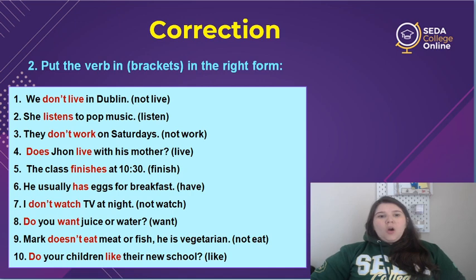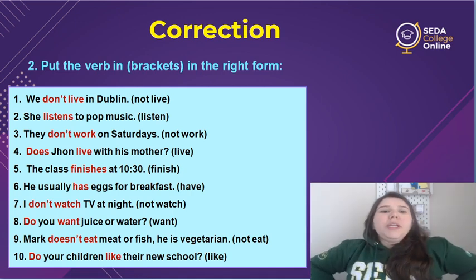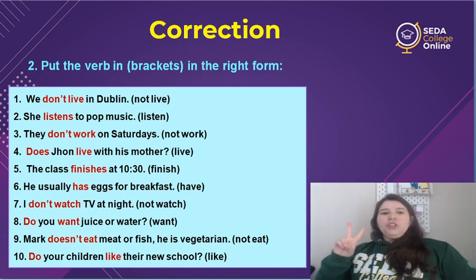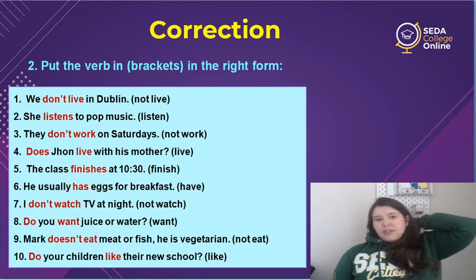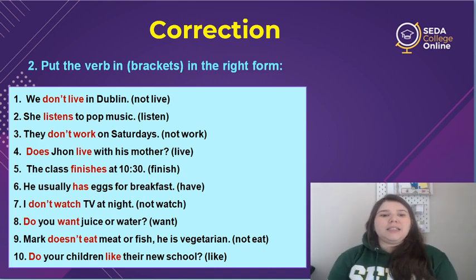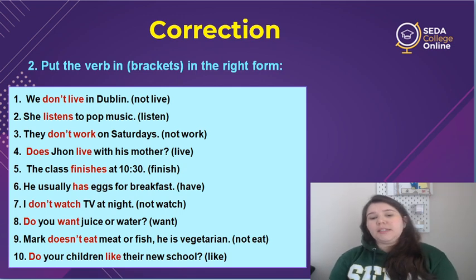Oh, good. Okay, so listen and repeat with me. 1, we don't live in Dublin. 2, she listens to pop music. 3, they don't work on Saturdays. 4, does John live with his mother? 5, the class finishes at 10:30. 6, he usually has eggs for breakfast. 7, I don't watch TV at night. 8, do you want juice or water? 9, Mark doesn't eat meat or fish. He is vegetarian.